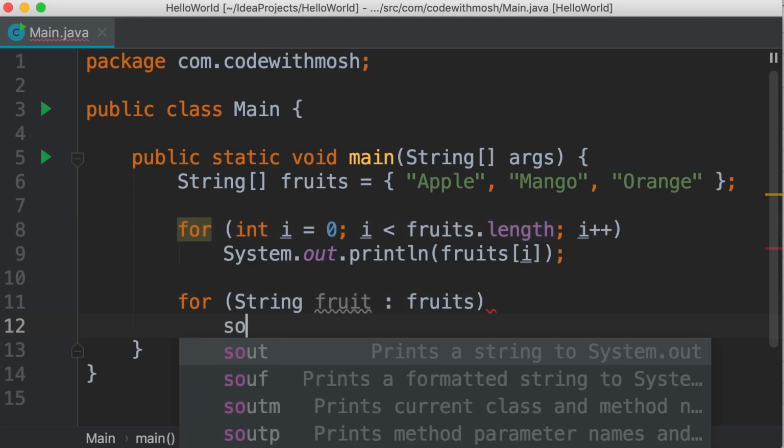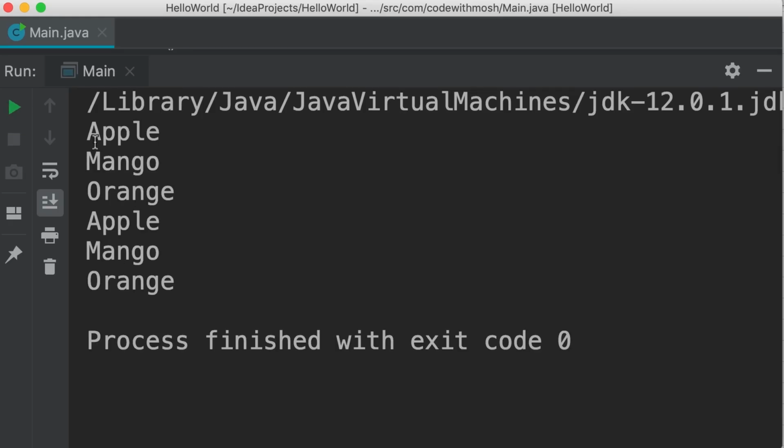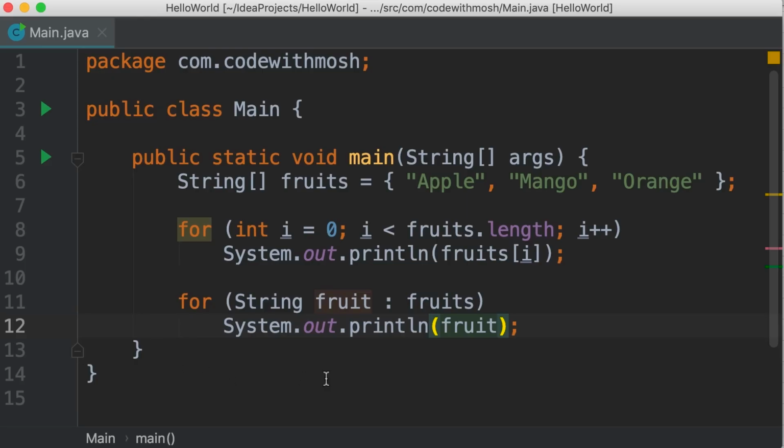Now, if we print fruit, we get the exact same result as before. Take a look. So the first 3 items are from our for loop, and here's the result of our for each loop. However, this for each loop has a couple of limitations. One limitation is that it's always forward only. So we cannot iterate over this array from the end to the beginning. In contrast, we can easily do this with a for loop.